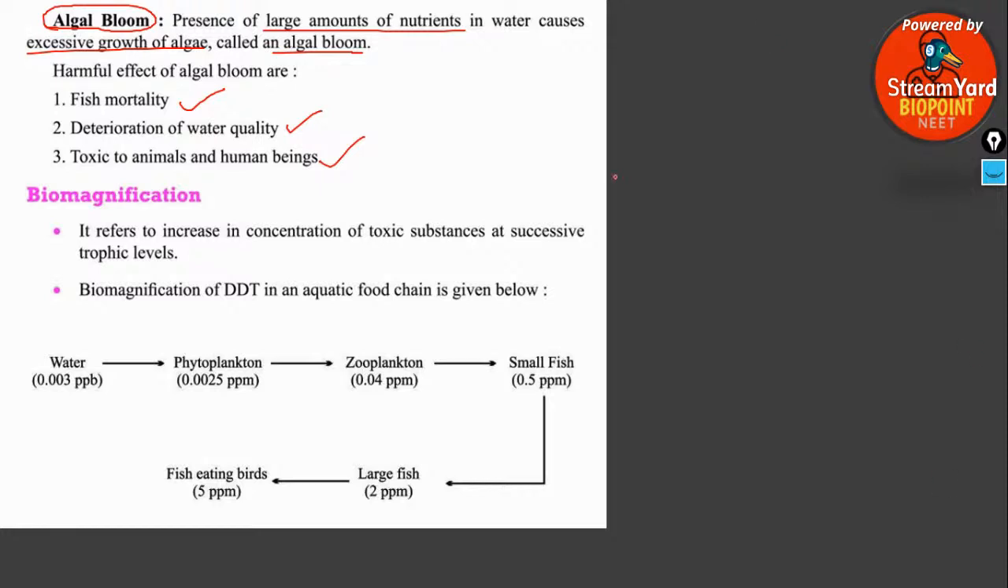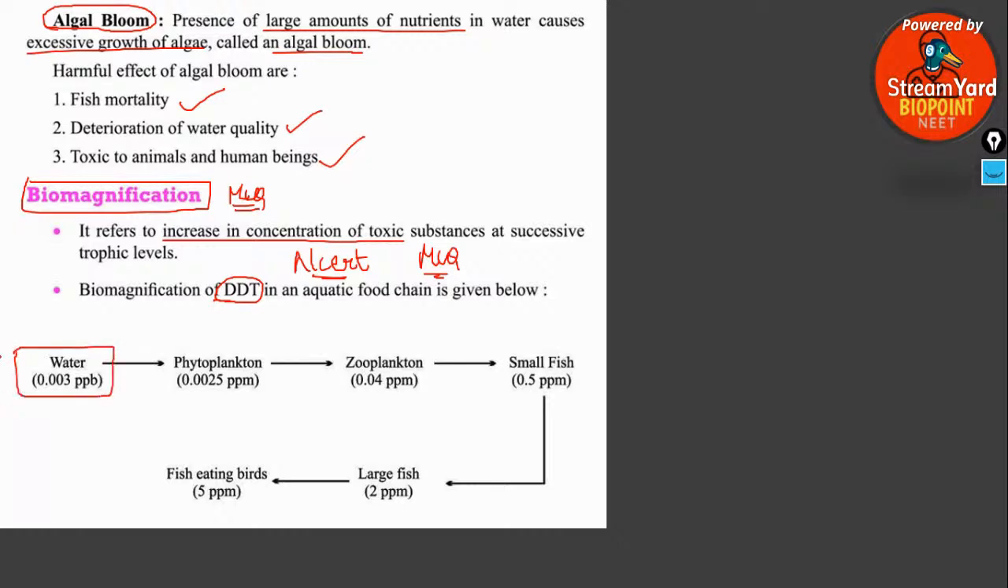Yes. The next term is biomagnification. Listen very carefully, this is very important. Biomagnification refers to the increase in concentration of a toxic substance at successive trophic levels. The biomagnification of DDT is a very important chart which is given in your NCERT, and it is a frequently repeated MCQ question. Very important.